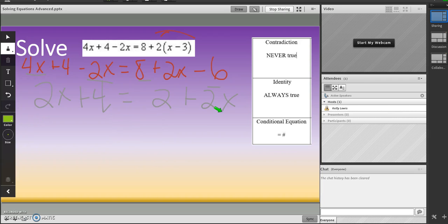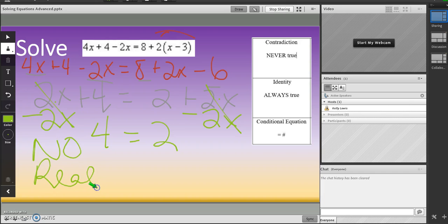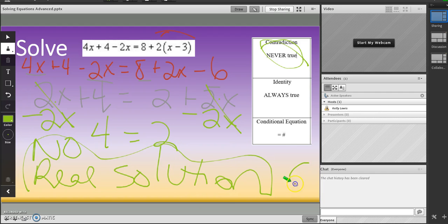Then I need to continue to solve it. So I like my letters on my left, so I'm going to move this 2x over. I'm going to subtract it. So those end up canceling, and I get 4 equals 2. Well, 4 never equals 2. So no real solution. Or if you wanted to do the zero with a line, any of those three would work.